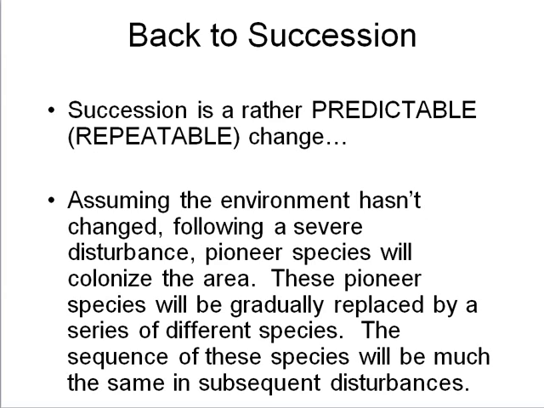Succession is predictable because we tend to see the same series of changes in species composition. First the pioneering R-selected species, and then those are replaced by the climax-adapted K-selected species. Assuming the overall environment doesn't change, succession tends to lead back to the same climax communities. Long-term changes in weather, changes in the fire regime, introduction of new species, these are things that might lead to different climax communities. This ends the screencast for ecology.